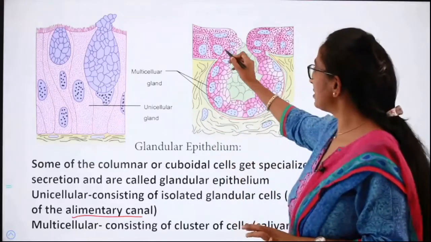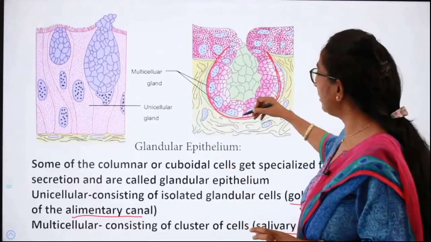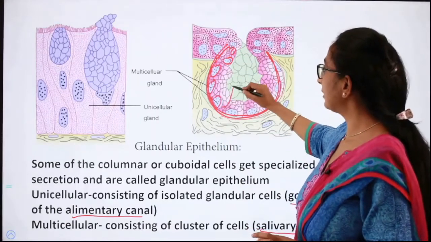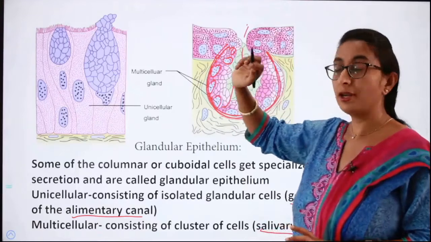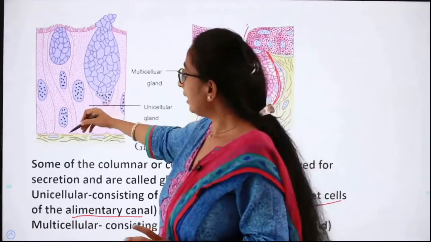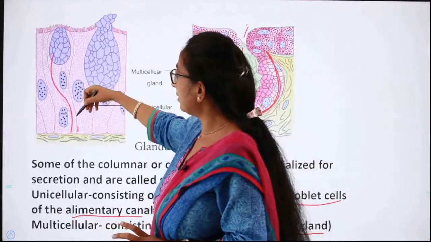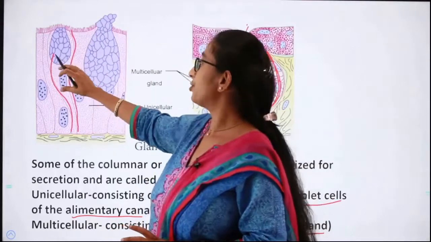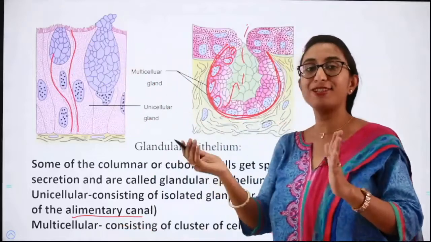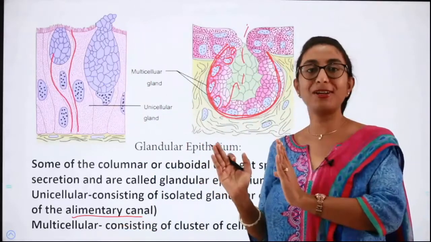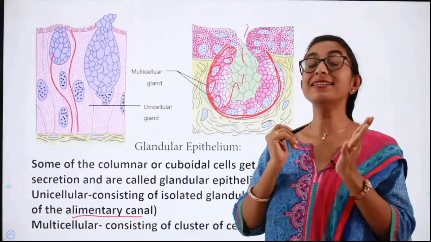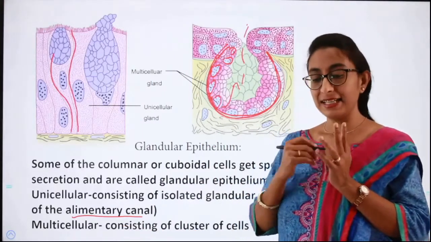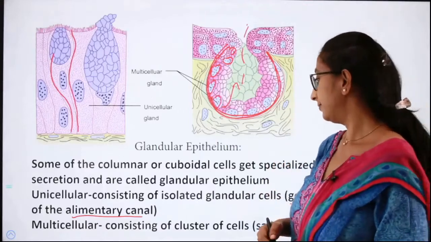Whatever cells we see here, this is glandular epithelium. Here many cells produce the salivary amylase and that gets released into a duct and it comes out. Whereas here you can see the individual cells, this is again a unicellular glandular epithelium. Here individual cells produce a substance and release it. So that is the difference between unicellular and multicellular. The example for unicellular is goblet cells of alimentary canal and the example for multicellular is the salivary gland.